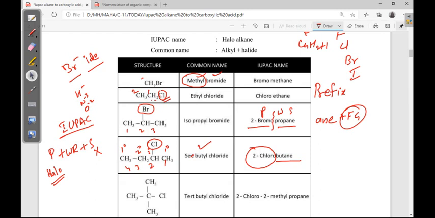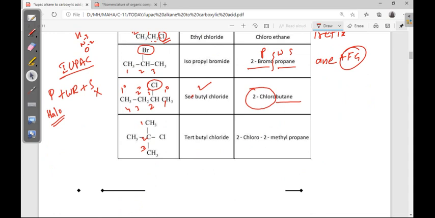In the IUPAC name, we are giving the numbering, and substituents we are mentioning as a prefix. Next, 1, 2, 3. Total long chain is a 3 carbon chain. That is propane. On the second carbon, one chlorine is there, one methyl is there. So alphabetical order first. 2-chloro, C will come first. Here M will come later. 2-chloro-2-methylpropane. Okay. If you take it as a common name, tertiary butyl chloride.